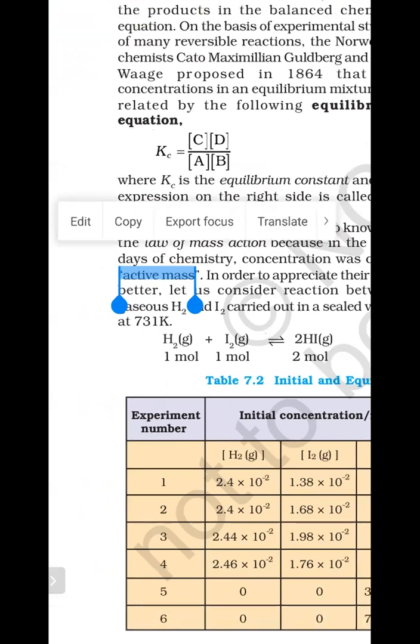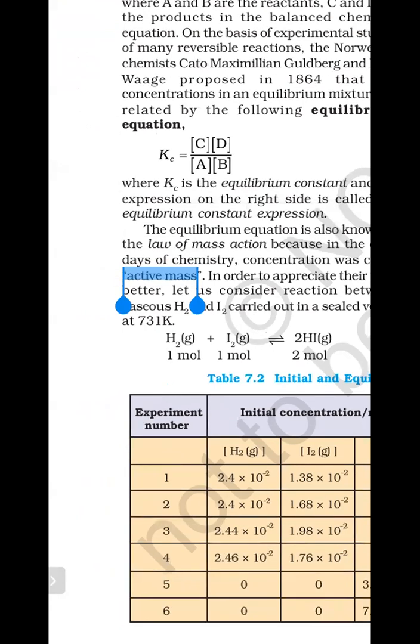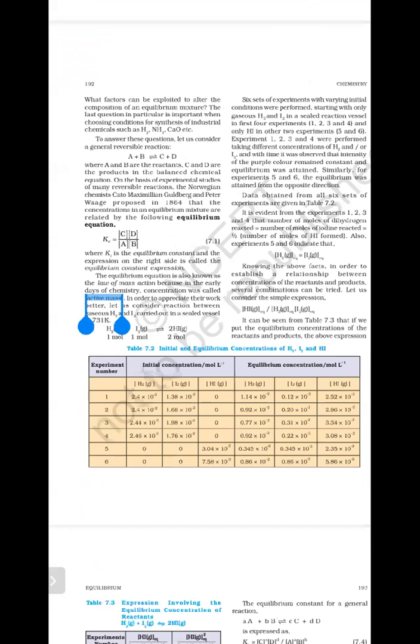Active mass, molar concentrations, you can pronounce it as active mass, and you have to enclose it in a square bracket like that.